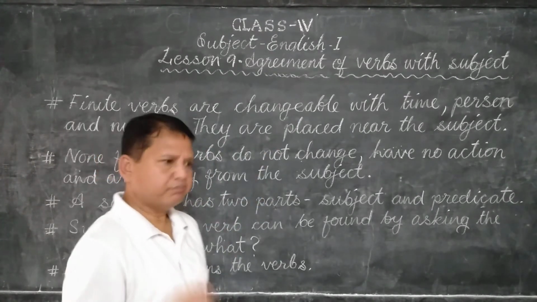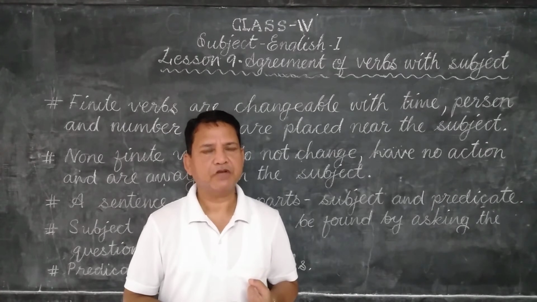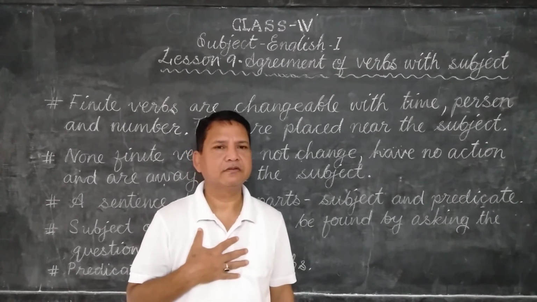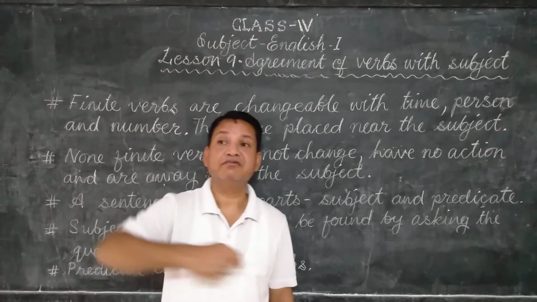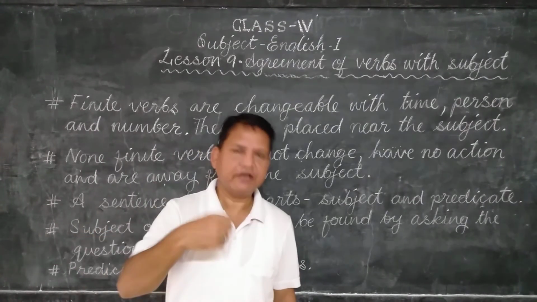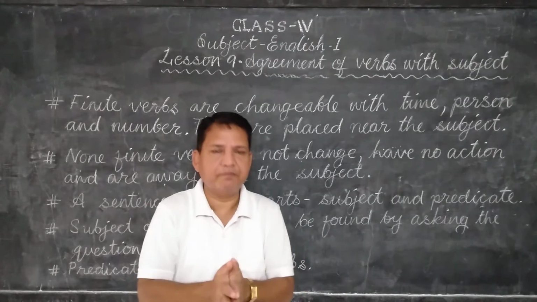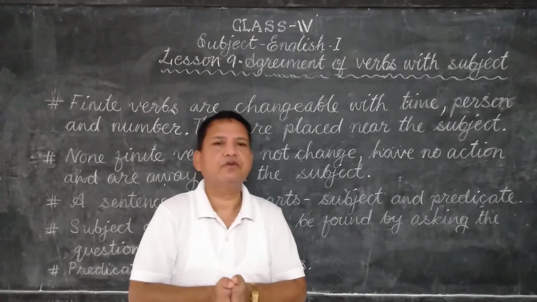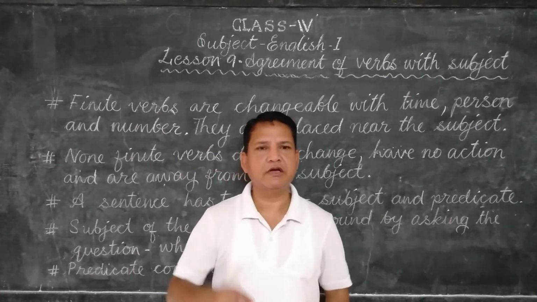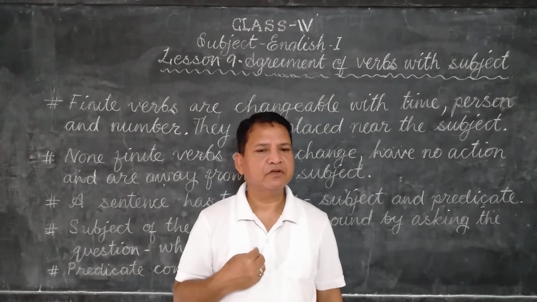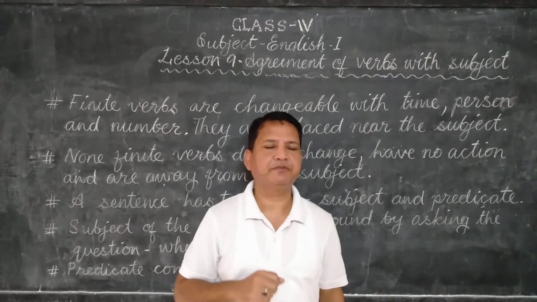Then person. First person, second person, third person. Okay. I, first person. You, second person. They, third person. We is also first person. When you are including yourself, you are talking about yourself in a group, we say we. This is also first person. Like, I am learning. I is first person. Suppose you say, we are learning. We means you are also there in the group. That is the first person.